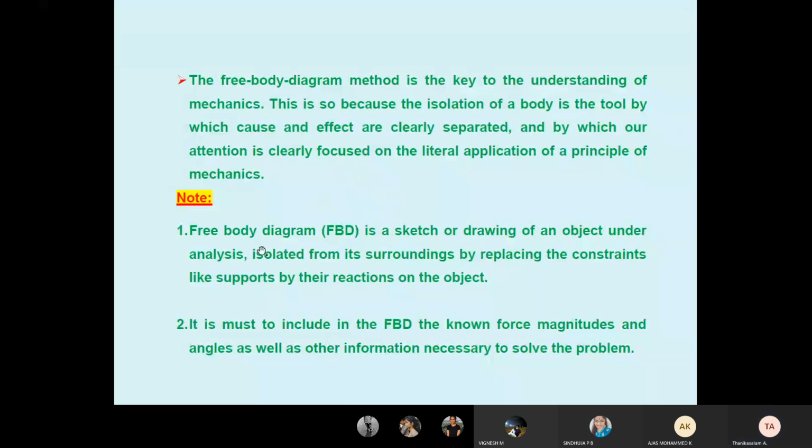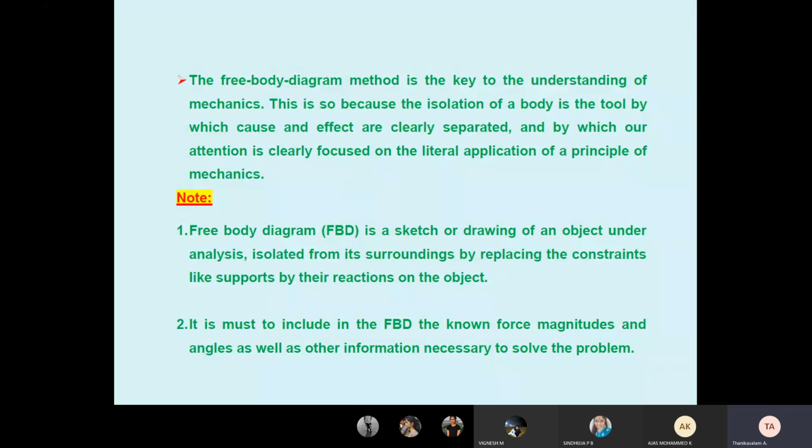Some important points. A free body diagram is a sketch or drawing of an object under analysis, isolated from its surroundings by replacing the constraints like supports with the reactions. It is a must to include in the free body diagram the known forces, magnitudes, angles, as well as other information necessary to solve the problem. So we draw the free body diagram. We must know which direction the force goes, whether it goes to the second quadrant, horizontal, upward, or from the second quadrant to the fourth quadrant. What is the angle? This we must know.